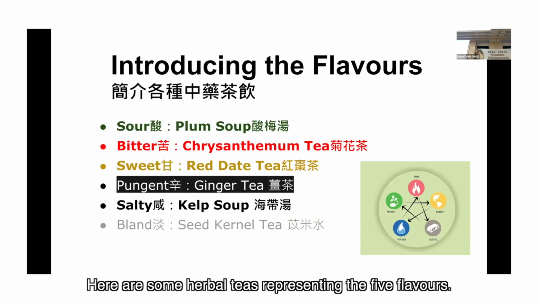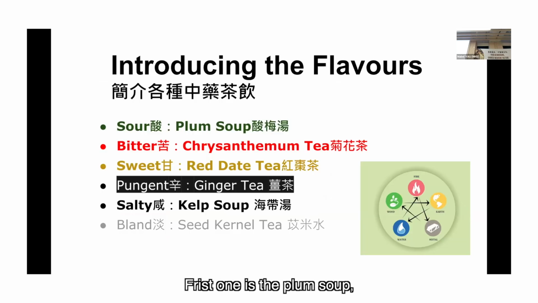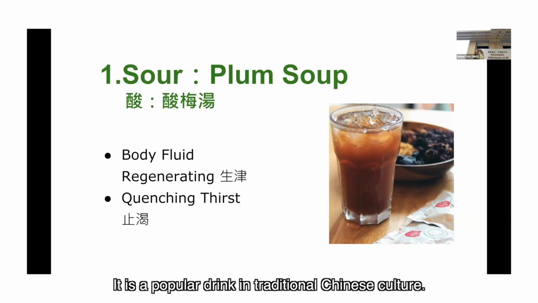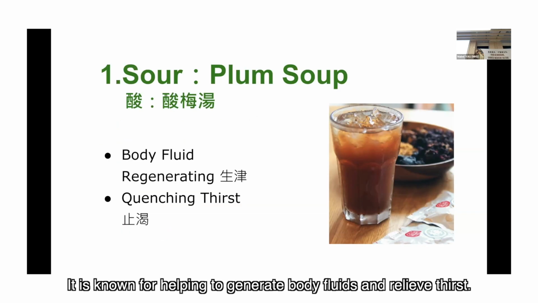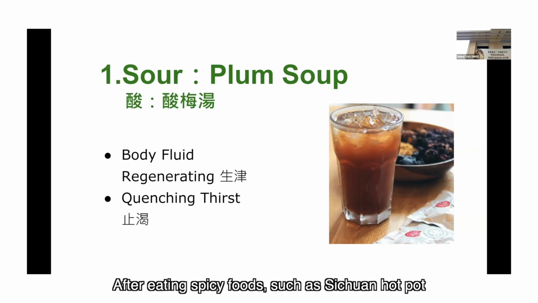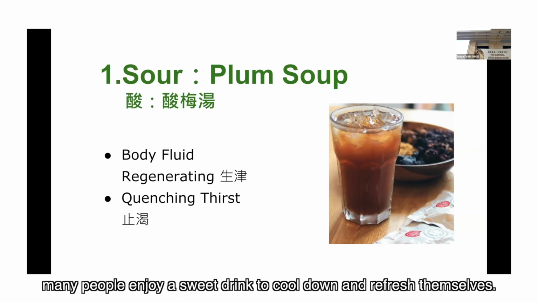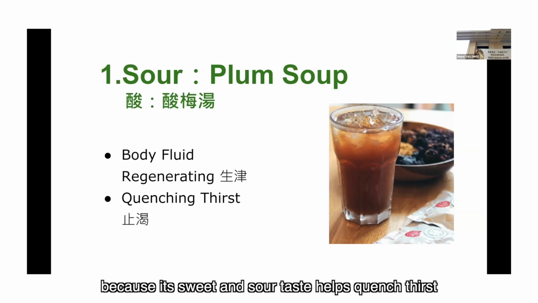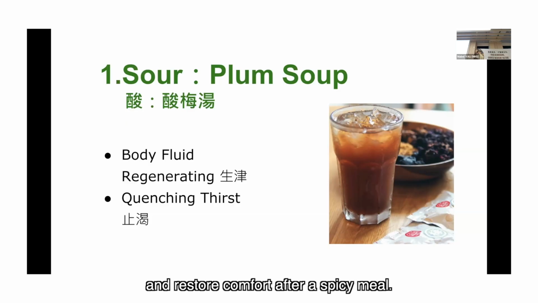Here are some herbal teas representing the 5 flavors. First one is the plum soup, chrysanthemum tea, red date tea, ginger tea, kelp soup and seed kernel tea. Plum soup is a popular drink in traditional Chinese culture. It is known for helping to generate body fluids and relieve thirst. After eating spicy foods, such as Sichuan hot pot, many people enjoy a sweet drink to cool down and refresh themselves. Plum soup is a common choice because its sweet and sour taste helps quench thirst and restore comfort after a spicy meal.